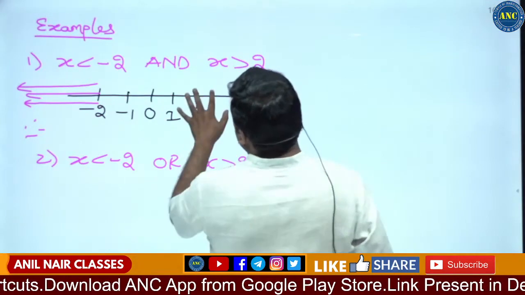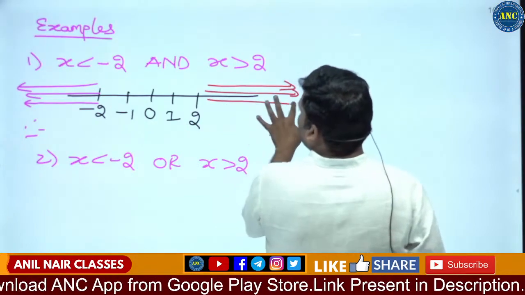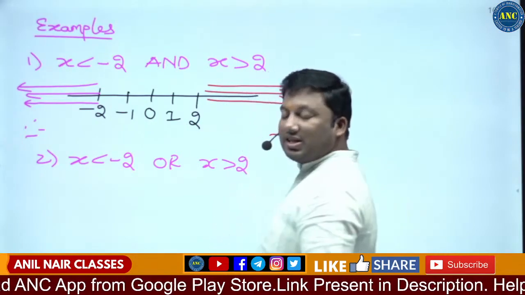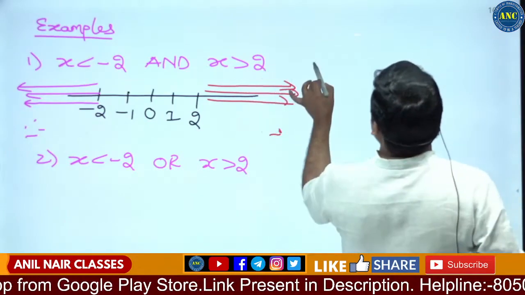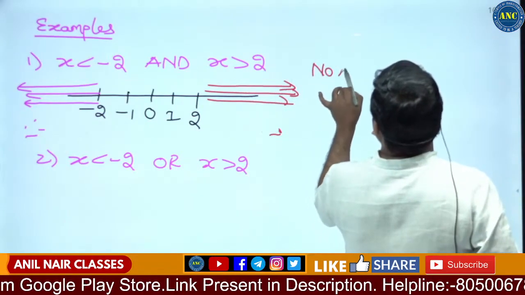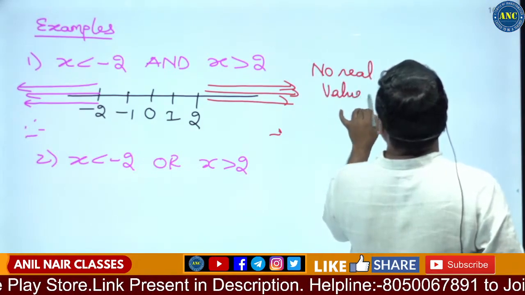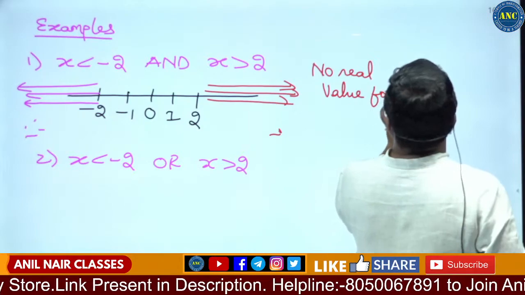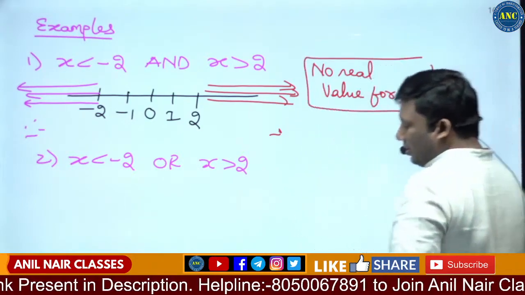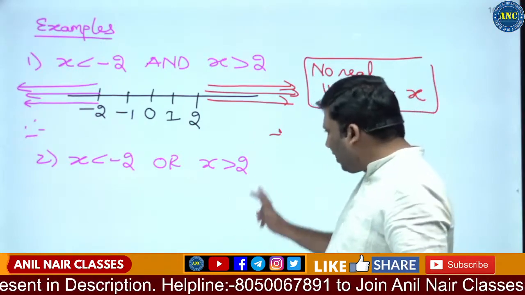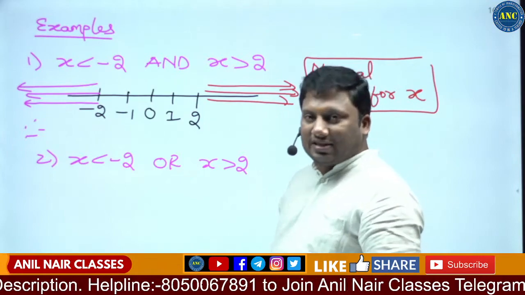And X greater than 2. Is there any region where these lines are getting overlapped? No. So the answer is no real value for X. No real value for X which satisfies these equations. I hope the idea is clear.